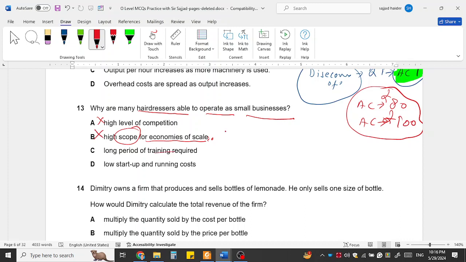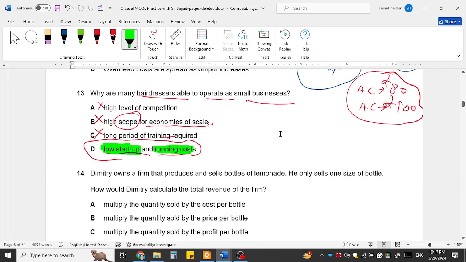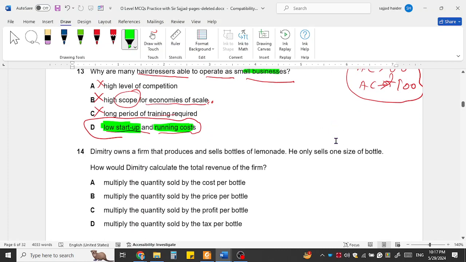Long period of training? No, barbers or hair cutters don't need long training, rather a training of a month or two will be okay. And low startup and running cost? Yes, small businesses have low startup cost, meaning the business is set up using low capital, and running operation is also cheap, with a small shop there is a low electricity bill and other expenses. So D is the option. The question is why many hairdressers are small, so the answer is low startup cost and low running cost.